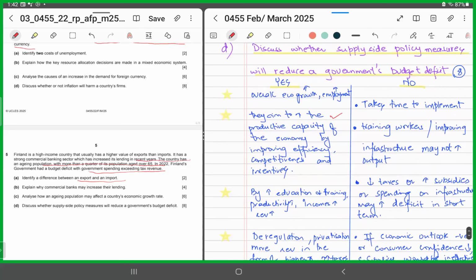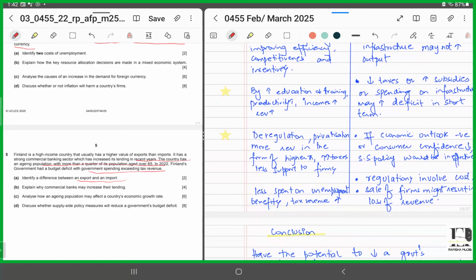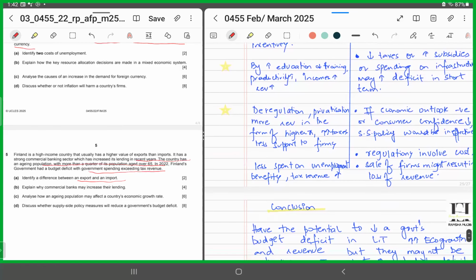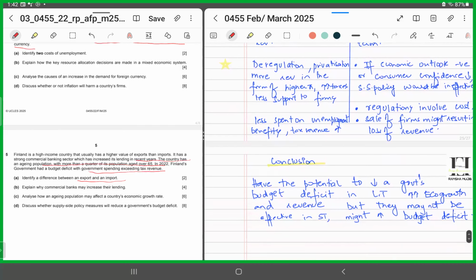But you could say that supply side policy measures might take time to implement. Why? Because training of workers requires a lot of time, and improving infrastructure might not increase output levels. Or you could say that a fall in taxes, increasing subsidies, or spending on infrastructure might increase the deficit, right? In the short term. If the economic outlook is negative, or if the consumers do not have confidence, the supply side policies would be ineffective. Regulations also involve costs, and sale of firms might result in loss of revenue.